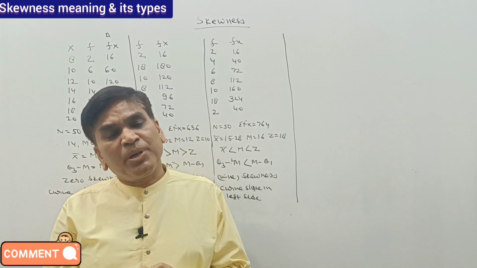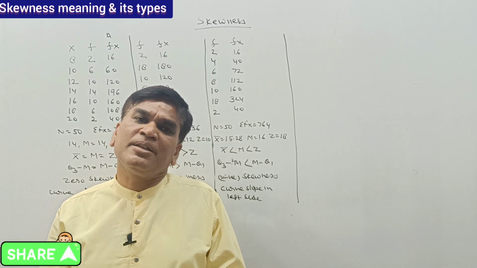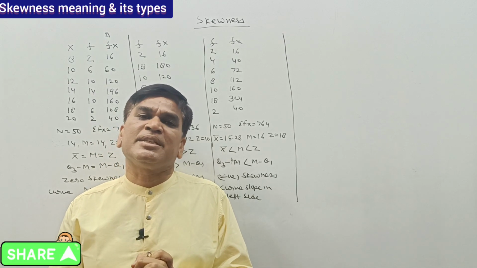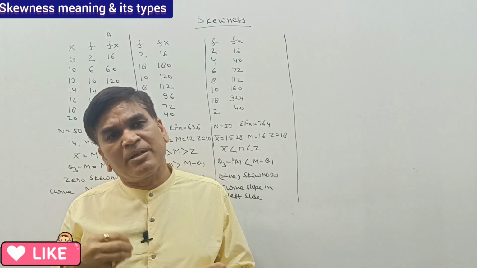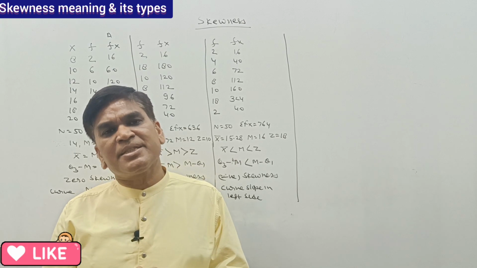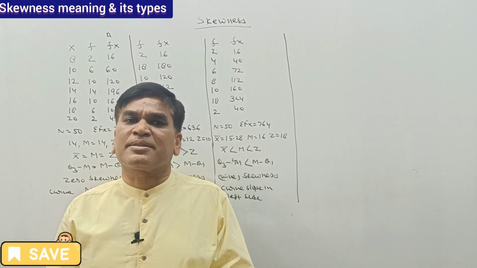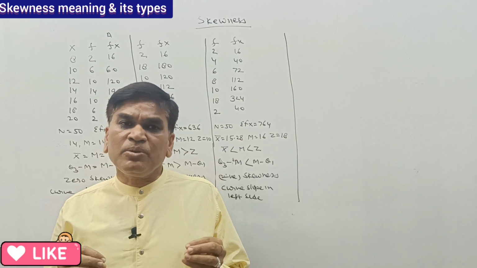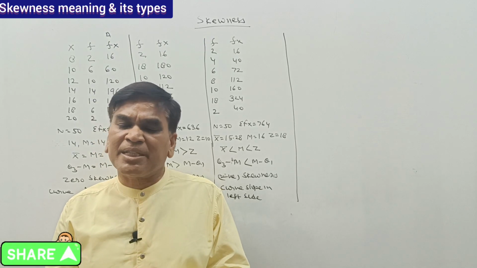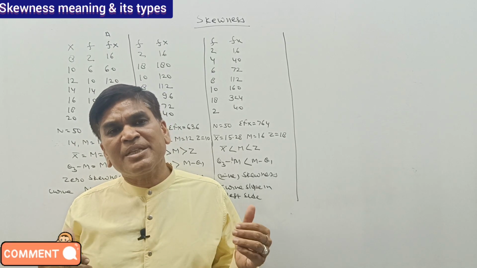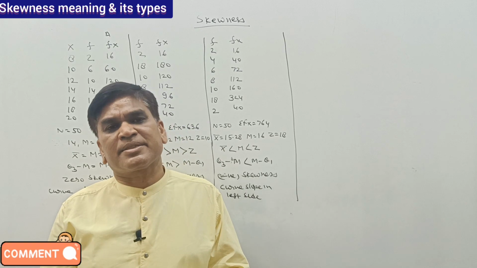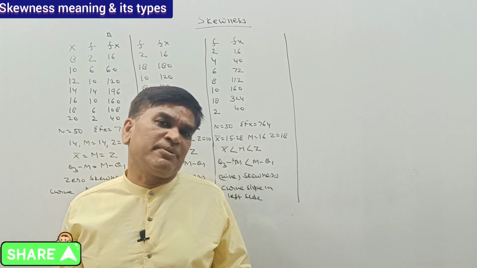But when we discuss skewness, with the help of skewness we can comment on whether the series is symmetric or unsymmetric. So in today's video we will learn what skewness is and how it can be calculated. Skewness is a process by which we can measure the symmetry of a series, how the series is behaving, whether it has positive or negative skewness, or an absence of skewness.